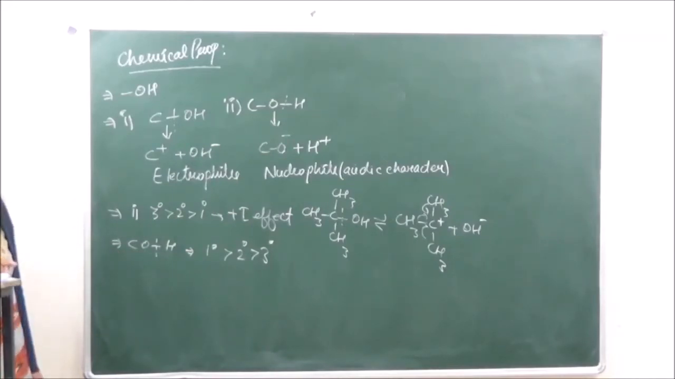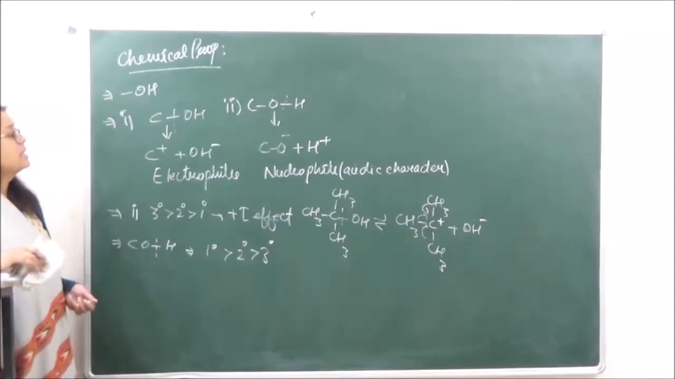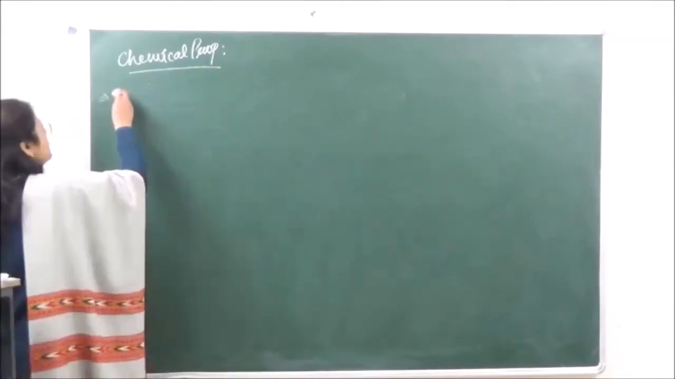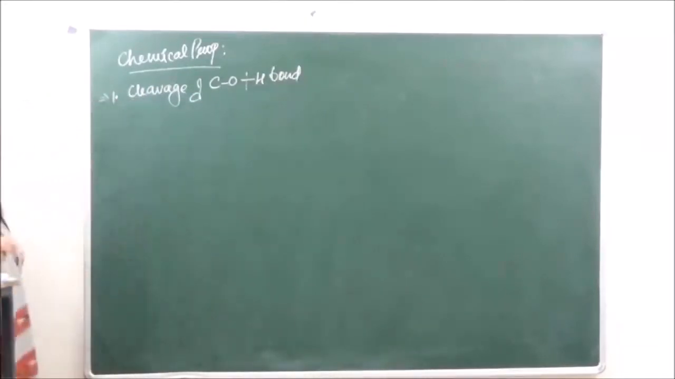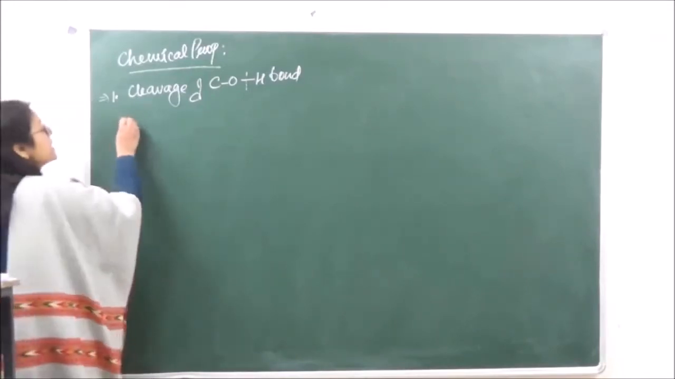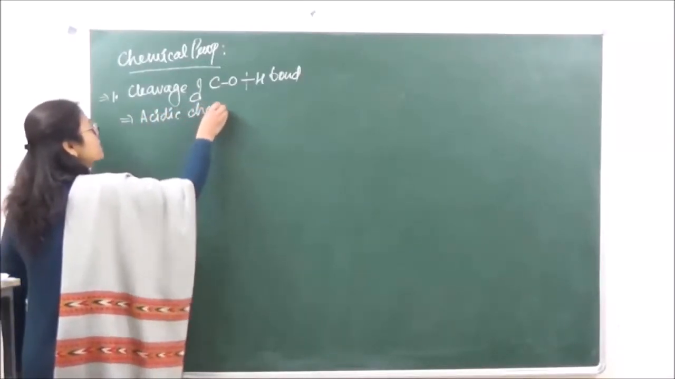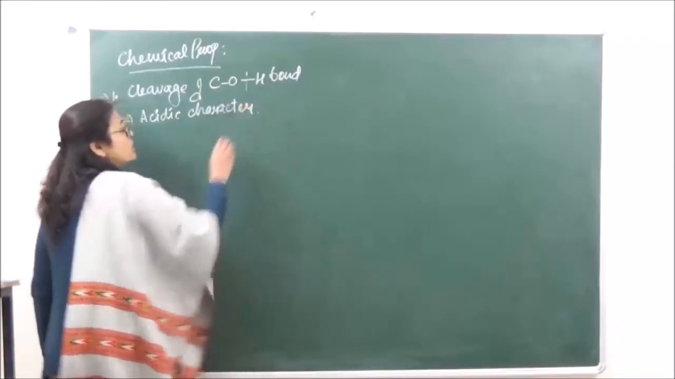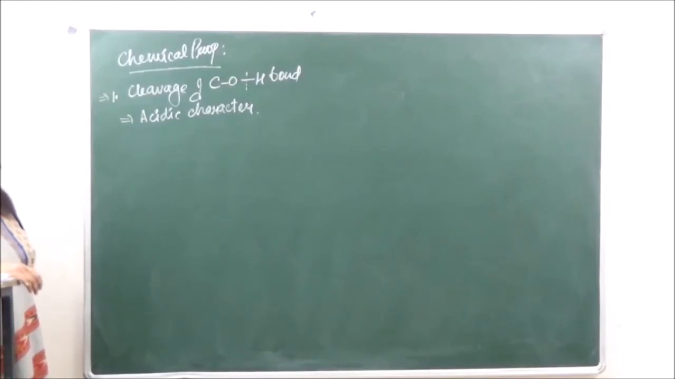So let's go on to the second type of reactions first, that is the cleavage of the OH bond. When this type of cleavage takes place, the hydrogen is removed. Therefore, this explains the acidic character of alcohols. Whenever hydrogen is released, it gives us the acidic character of that particular functional group.